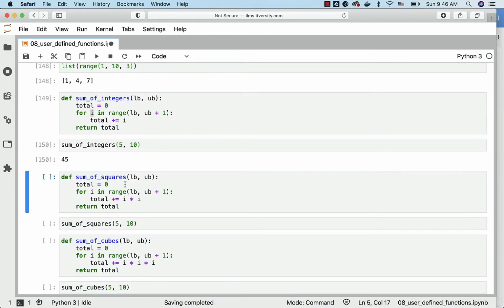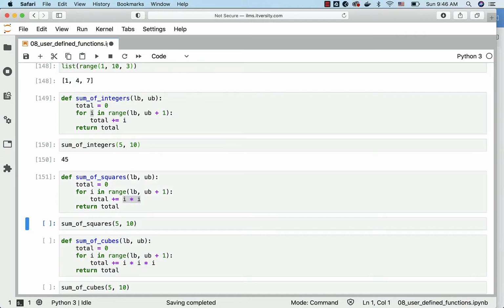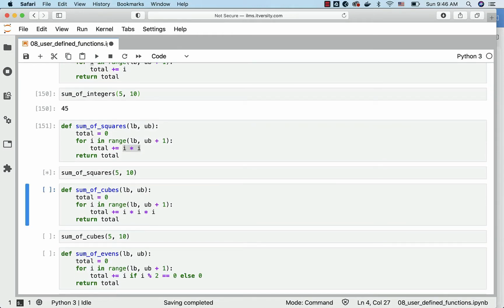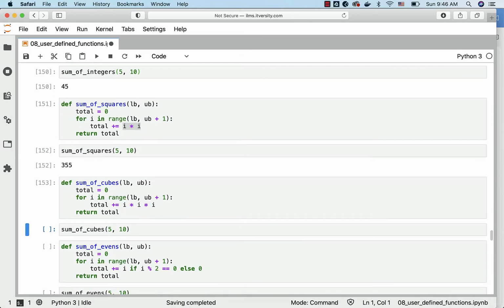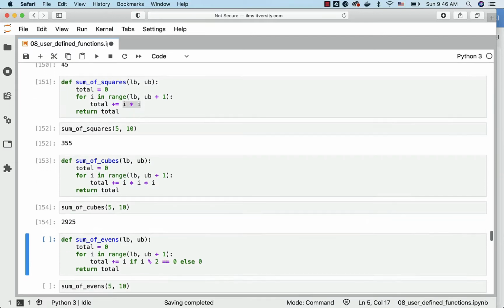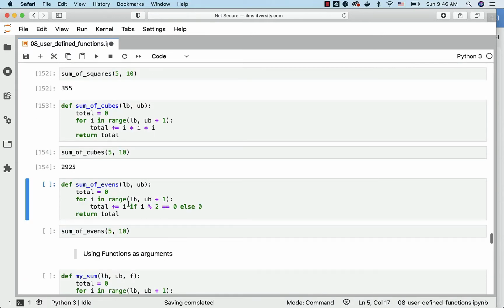For the sum of squares, the rest of the logic is the same, except that in this case, instead of just adding i, we are saying i times i to add the square to the total. Rest of the logic is the same. Same is the case with the cubes. We are just adding the cube of each number every time between the range to the total, and you can see the sum of cubes as 2925 between 5 and 10. This is the logic for the even numbers.